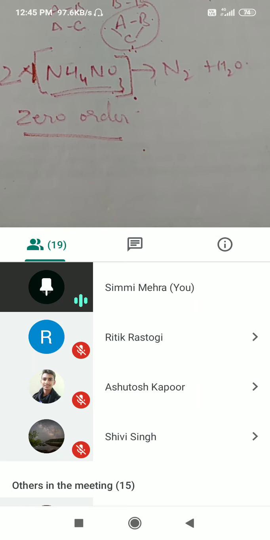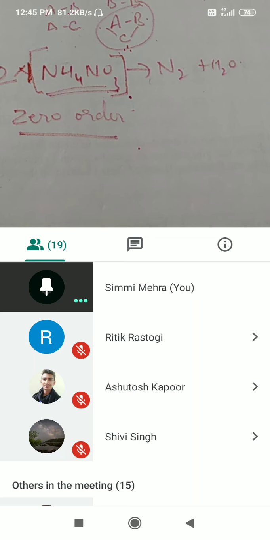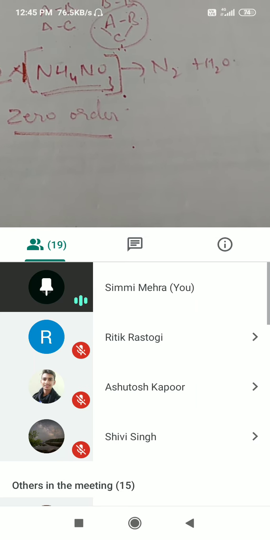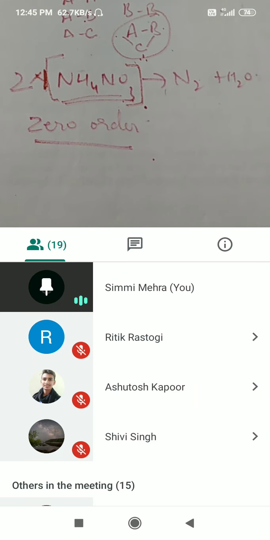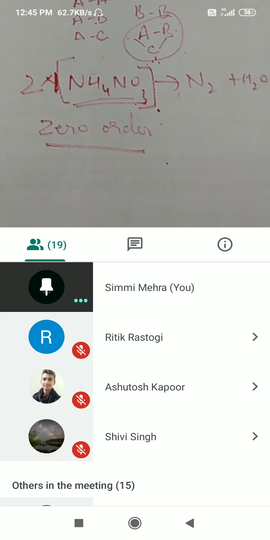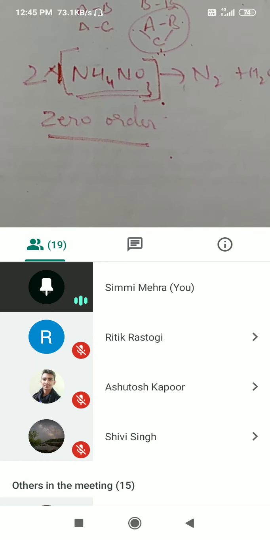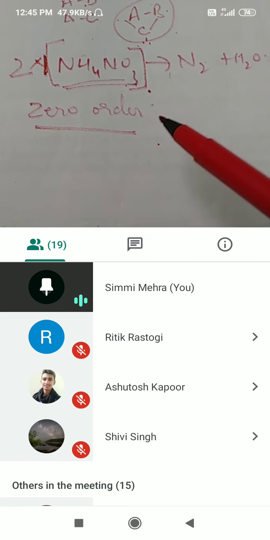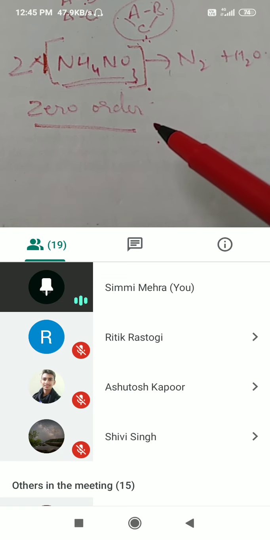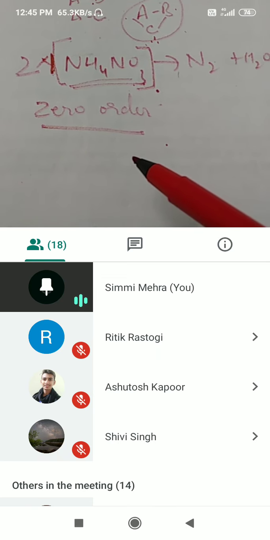Which are the other factors which affect the rate of reaction? Yes, very good. We can increase the temperature, the rate of collision will increase, and the rate of reaction will increase. What else? Pressure does not affect the rate of reaction so much as a catalyst. We can use a catalyst to increase the rate of reaction.